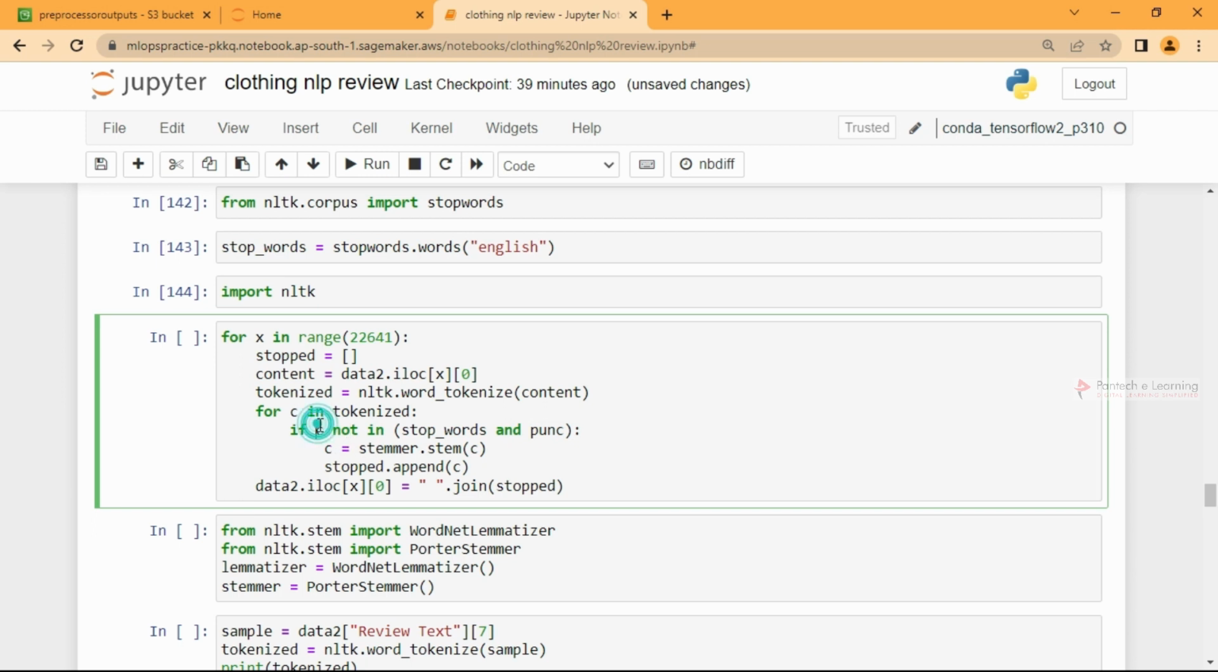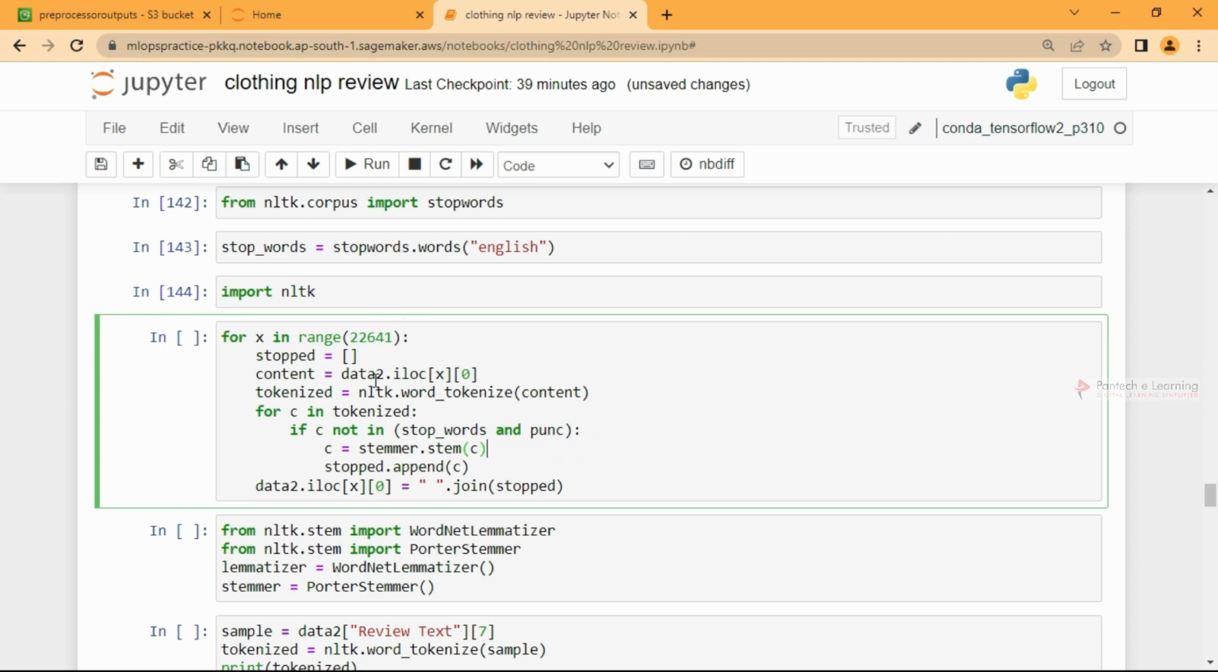Whatever input I'm getting, I'm just directly stemming it. You can go for stemming or lemmatization. I'll just stem it and then append it to this list. Once it is done, I'll store the same in the same place. I'll just replace it by joining them. I hope it will be clear.